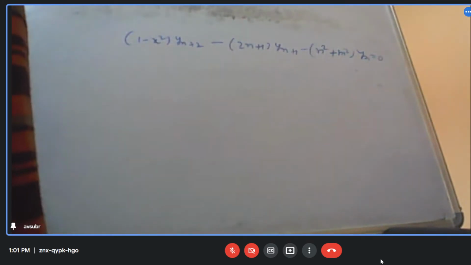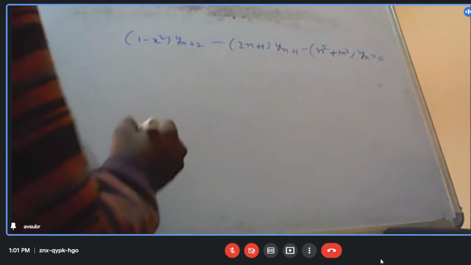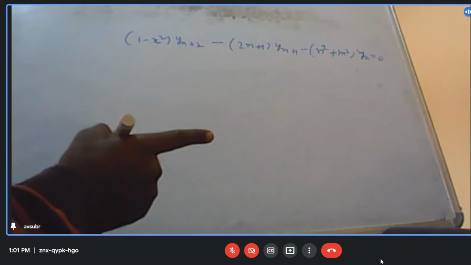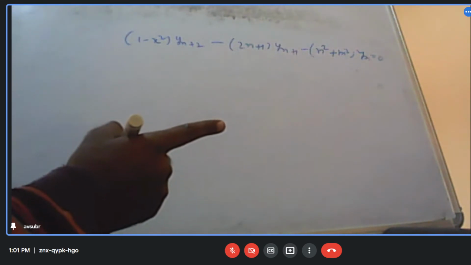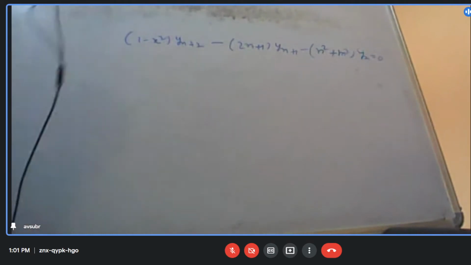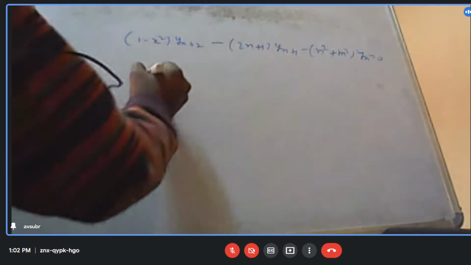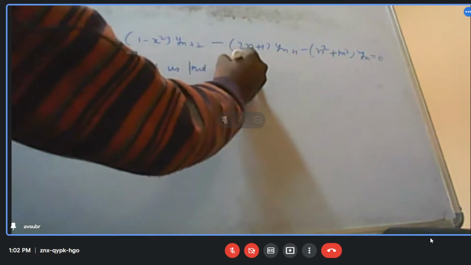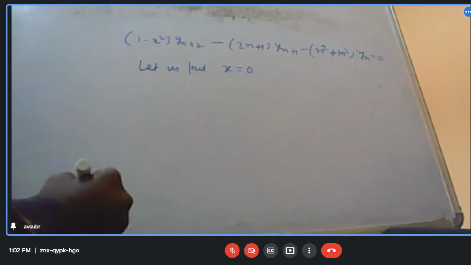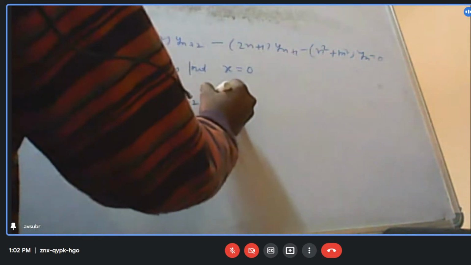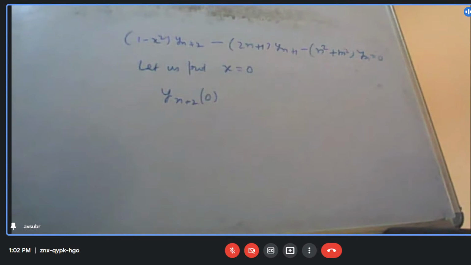All right. So now we wanted to find out the nth derivative at x equal to 0. That is what our problem is. So let us put x equal to 0. Then what will be the n plus 2 derivative of y at x equal to 0?